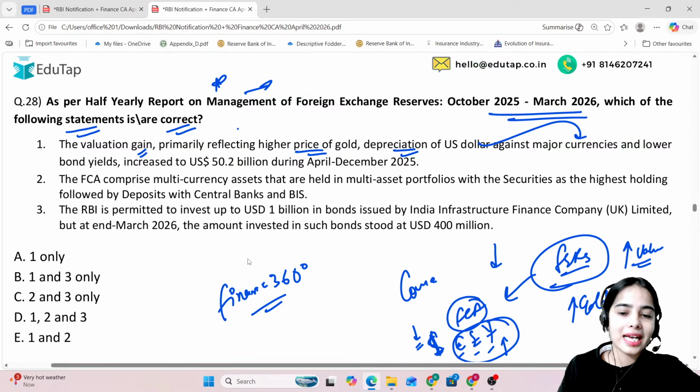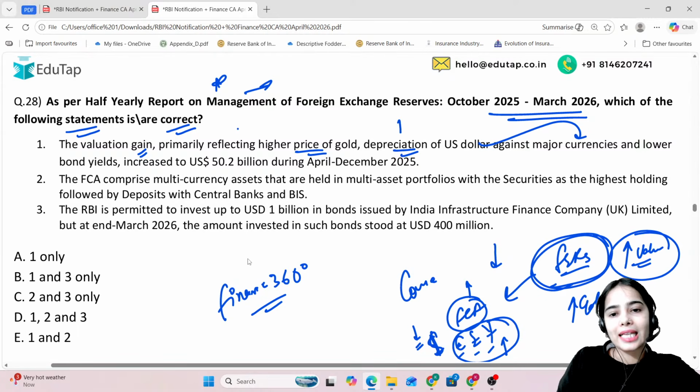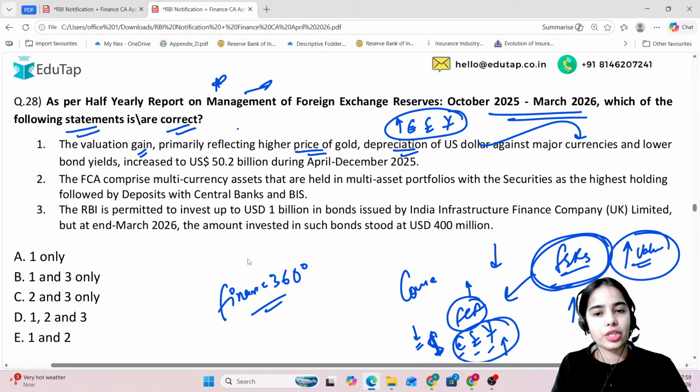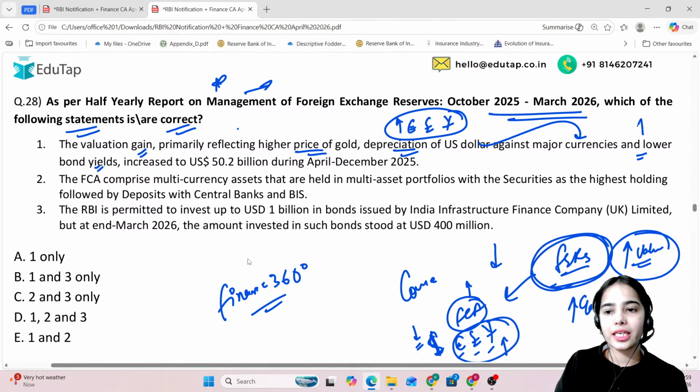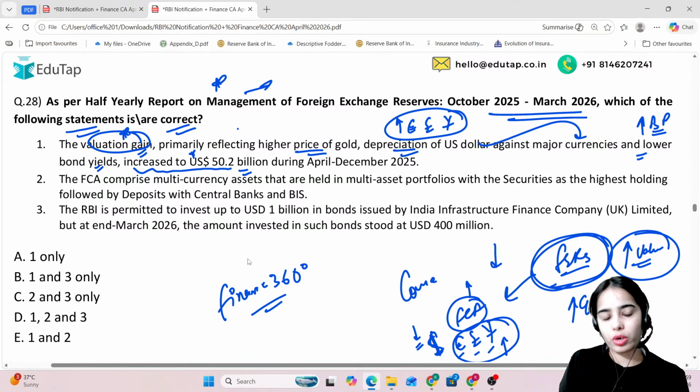So the value of the foreign currency assets, and hence of the foreign exchange reserves, has improved because of the depreciation of the dollar and the strengthening of the euro, pound sterling, and Japanese yen, which are other major currencies also held in the foreign exchange reserves. Lower bond yields mean higher bond prices for bonds held by the RBI. Because of all this, the valuation gain happened in the foreign exchange reserves, and the valuation gain was $50.2 billion in this time period.